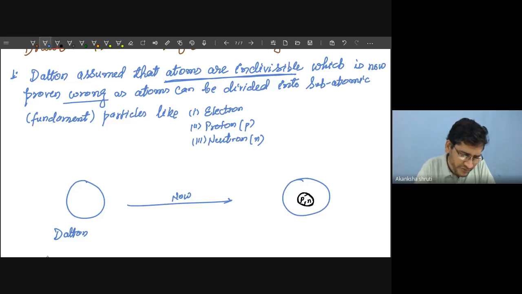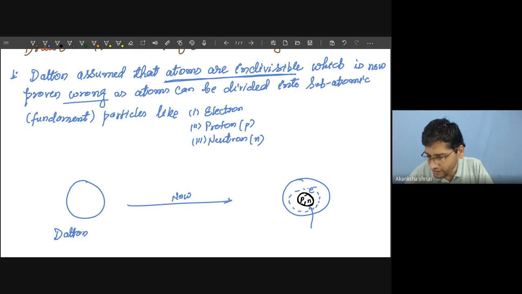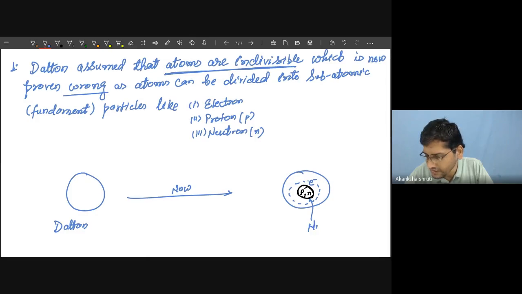And it is now discovered that in the center region protons and neutrons are there and electrons are in the outer region. So it is found that these electrons are revolving around this. So this is now the new model. This is called the nucleus. This nucleus contains two kinds of particles.